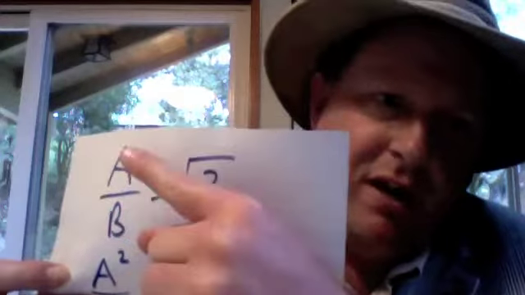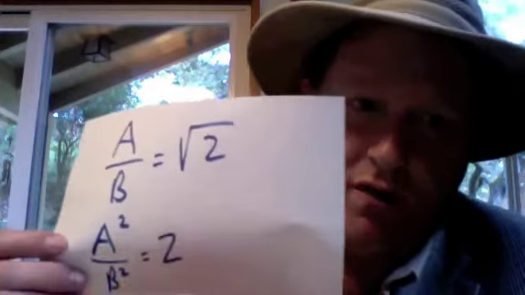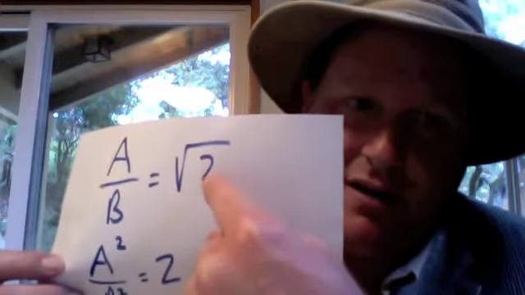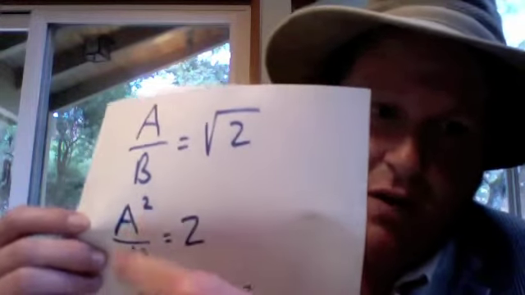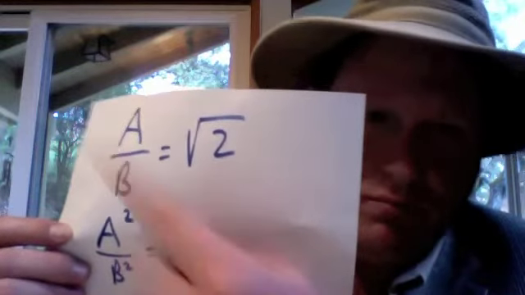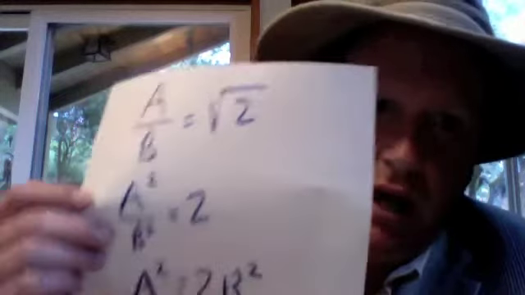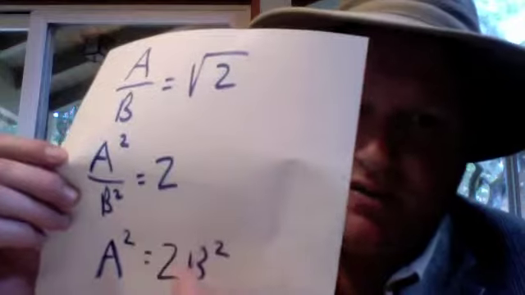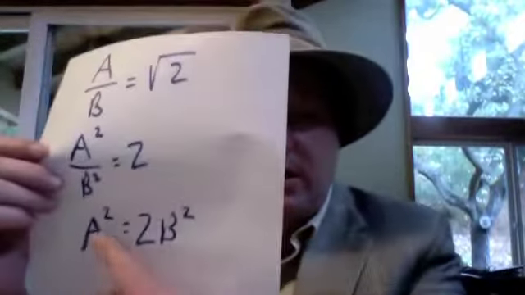Let's square a over b. What's a over b altogether squared? That's going to be a squared over b squared. But to preserve the equation, we have to square the right side. Well, the square root of 2 squared is 2. So a squared over b squared is equal to 2. We haven't lost anything on either side of the equation. And yes, we multiply both sides by b squared. We then get a squared is equal to 2b squared. So let's study this for a while. a squared is equal to 2b squared.